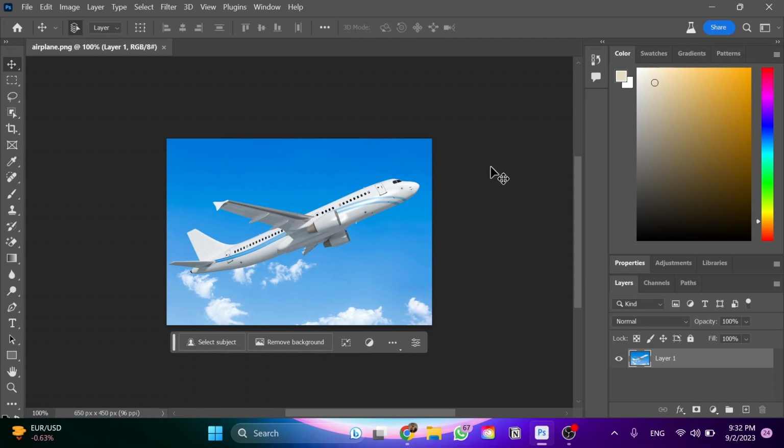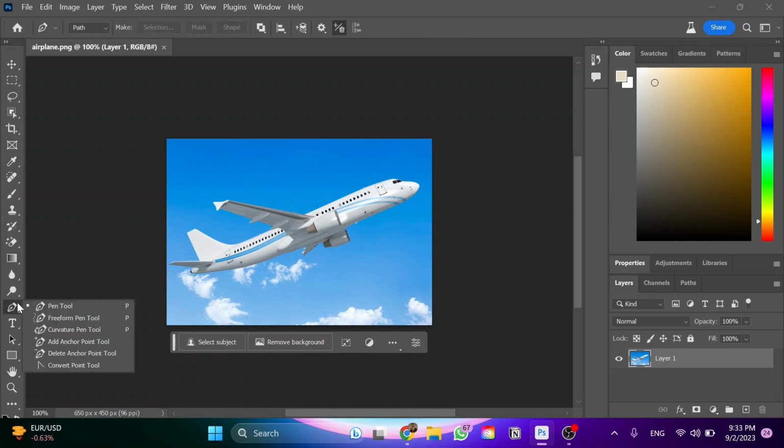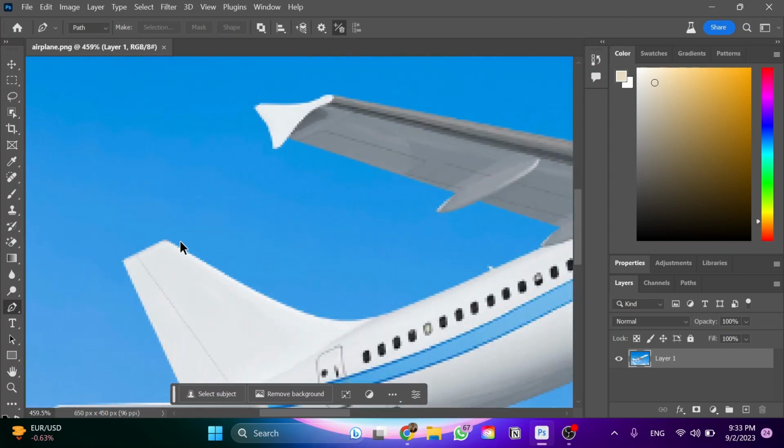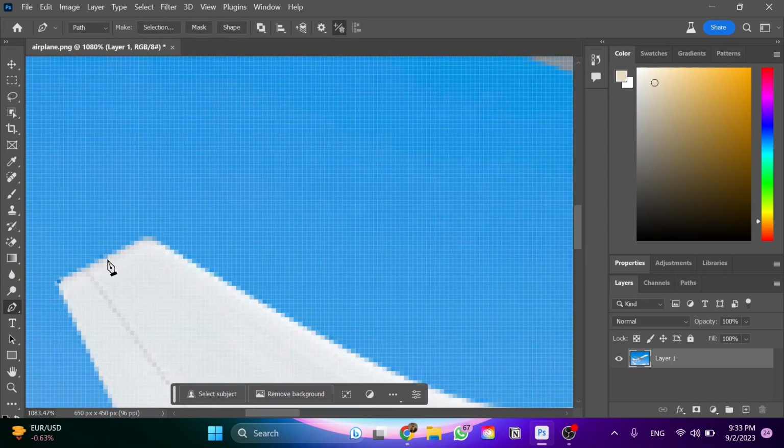So first we need to go and choose the pen tool from here. And then here we need to make sure that this is on path. Okay, so here the thing is we need to put a point wherever the image is. We need to make a point such as these. We need to cover the whole image with these points. So let me do this and then back to you.